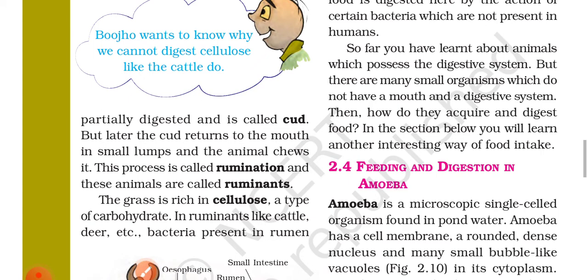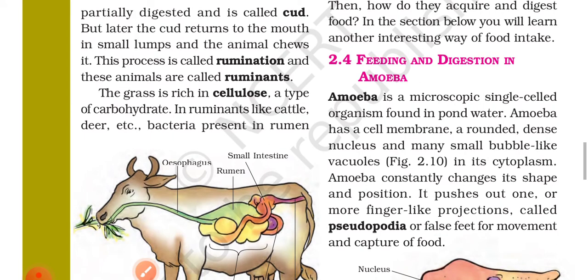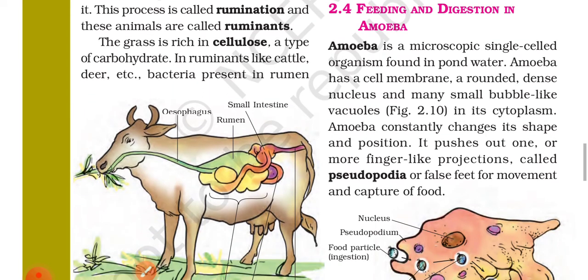So far you have learned about animals which possess the digestive system, but there are many small organisms which do not have a mouth and digestive system. Then how do they acquire and digest food? In this section below you will learn another interesting way of food intake, feeding and digestion in amoeba. Amoeba is a microscopic single cell organism found in pond water.